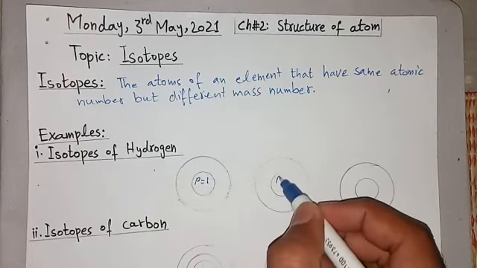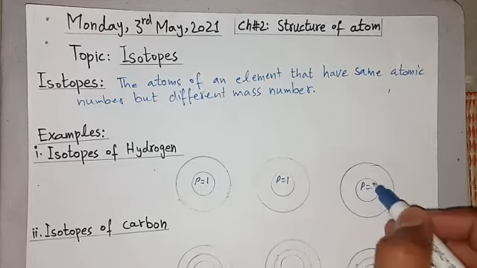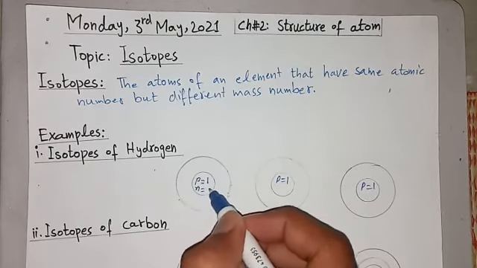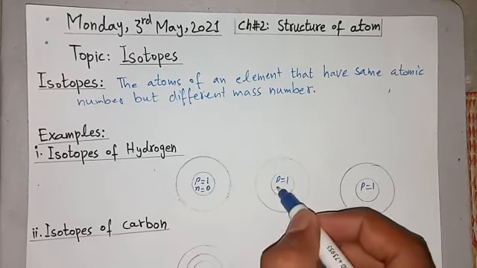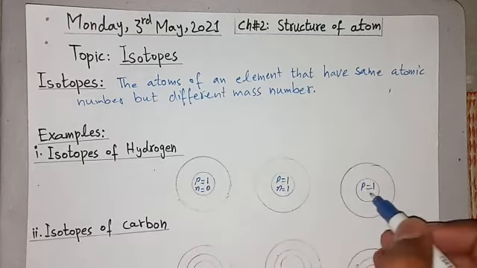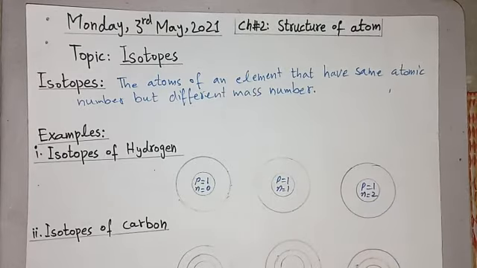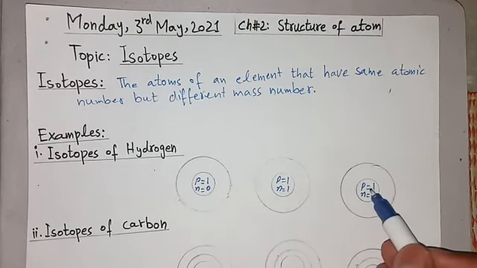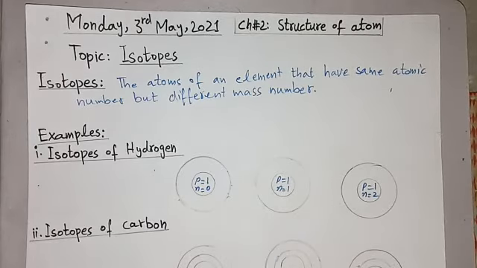In all these isotopes, number of protons will be equal to 1. Number of neutrons will be changed. There will be 0, there will be 1 neutron, and there will be 2 neutrons. This is hydrogen, this is also hydrogen, and this is also hydrogen. So hydrogen has 3 isotopes.